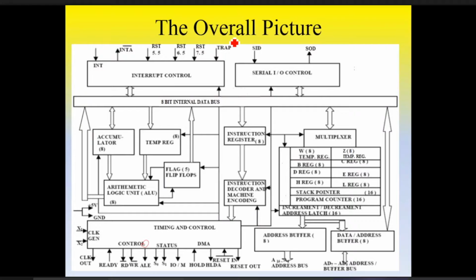Some interrupts have higher priority, like in this case TRAP has the highest priority, then 7.5, then 6.5, then 5.5, then the simple interrupt INTR having the least priority. Depending on the priority, each interrupt has its own ISR, interrupt service subroutine.